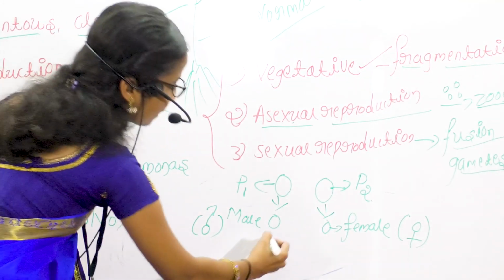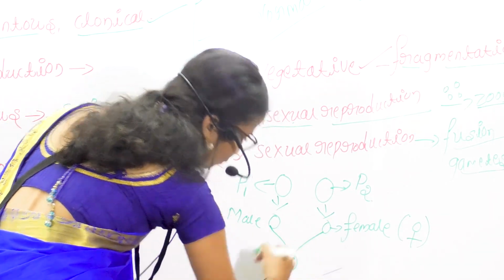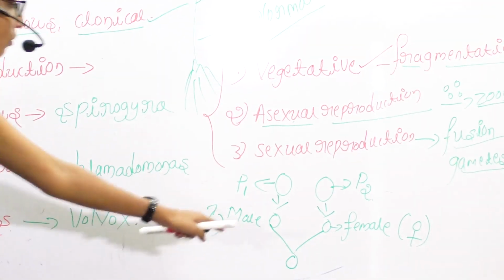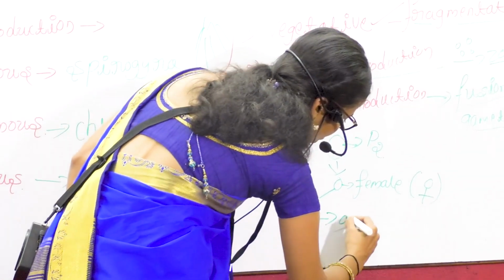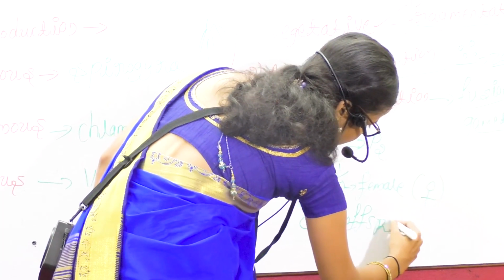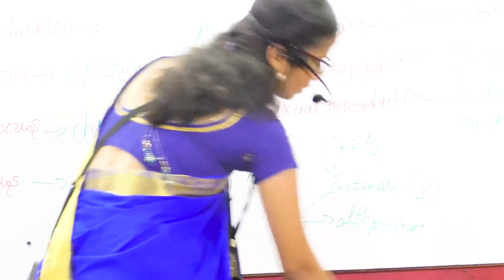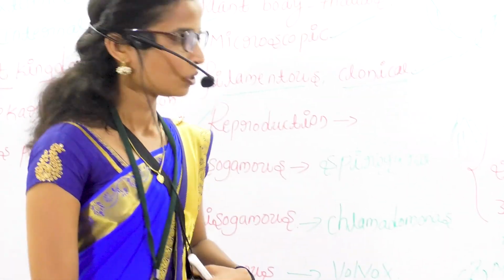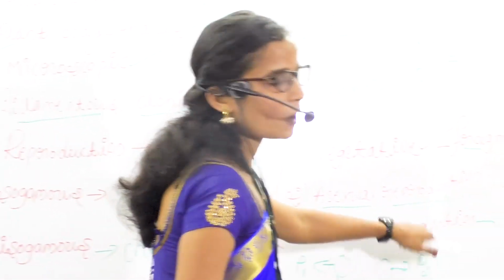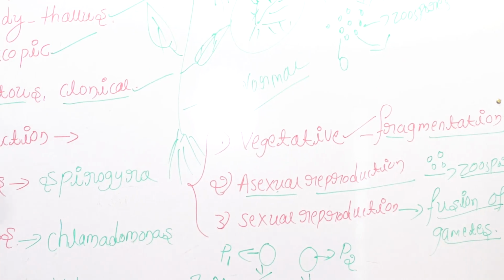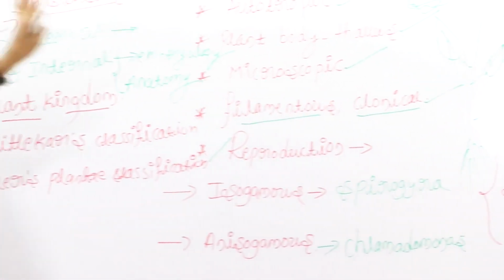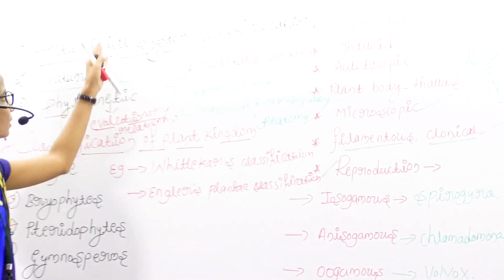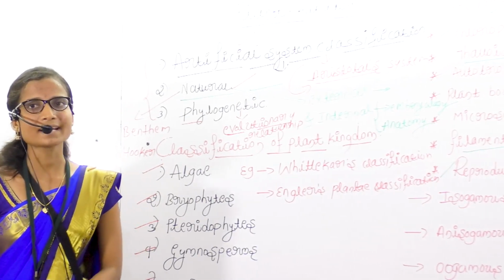These gametes get fused and produce an offspring. This is called fusion of gametes. So this is a type of sexual reproduction. This is about algae and classification of the plant kingdom.